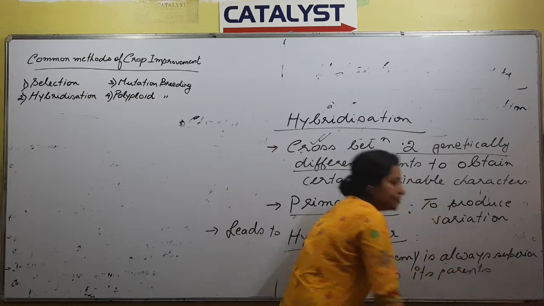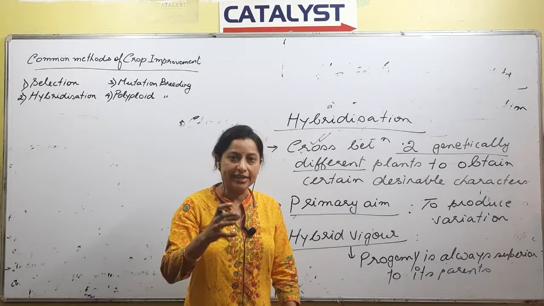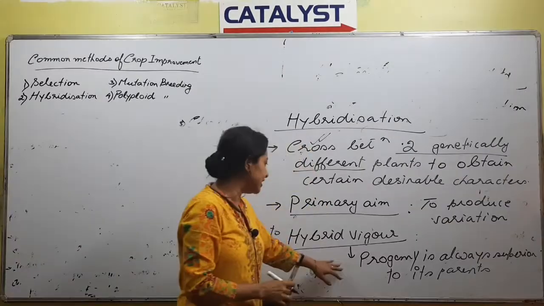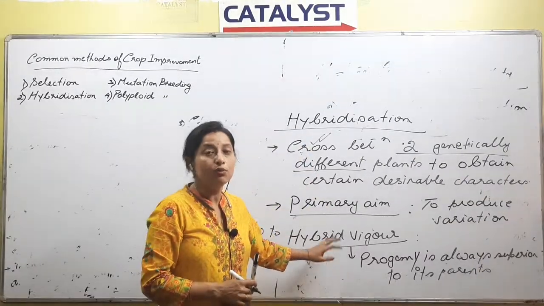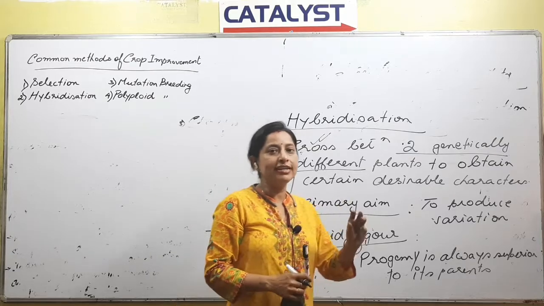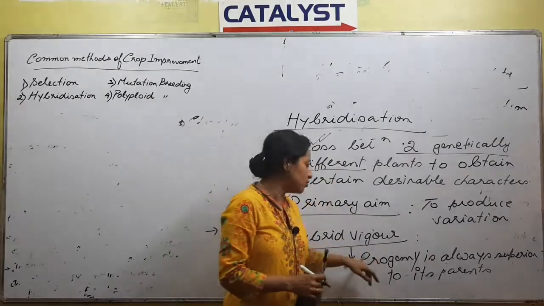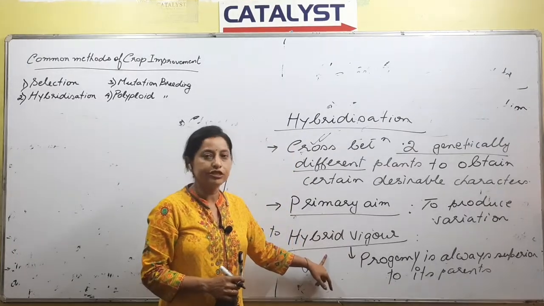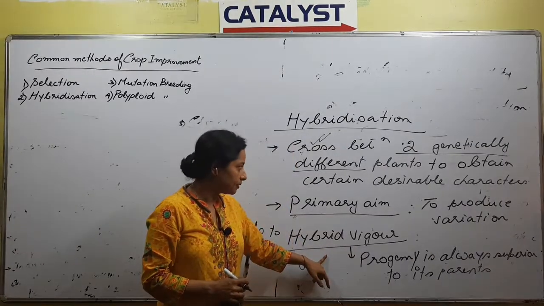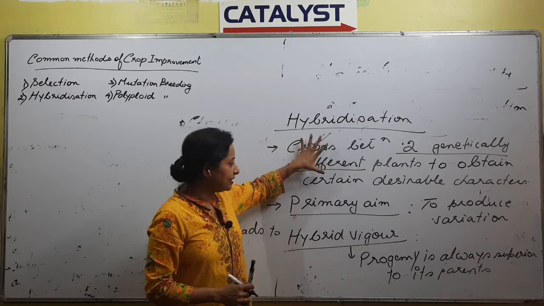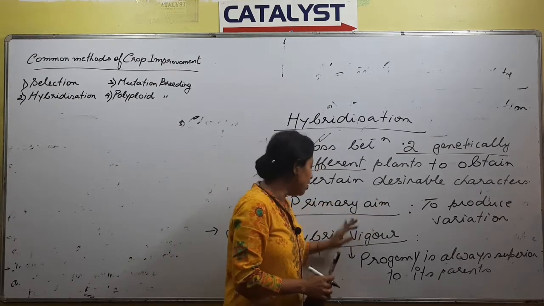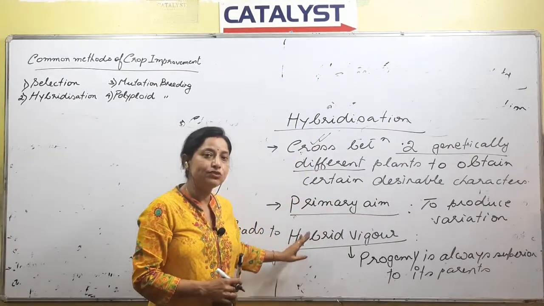When the progeny is produced by hybridization, that progeny shows hybrid vigor. The progeny is of a better quality as compared to their parents. This is what is called hybrid vigor. Did you understand? Right? So you need to remember the definition. What is the primary aim? What does it produce? It leads to hybrid vigor.